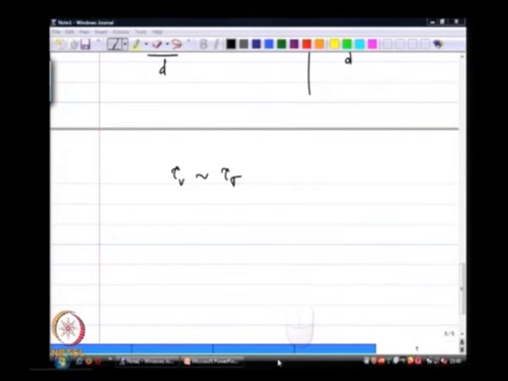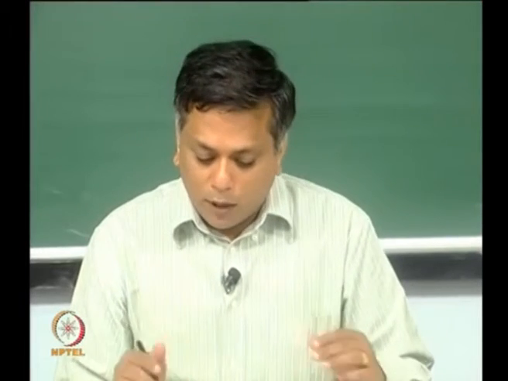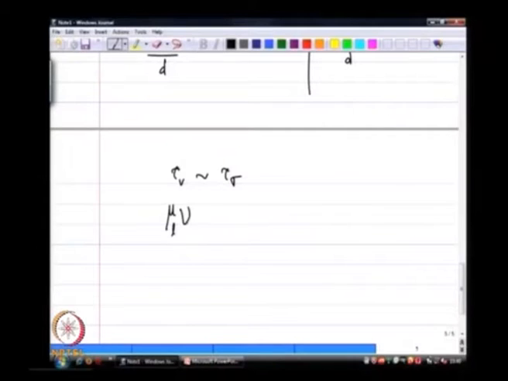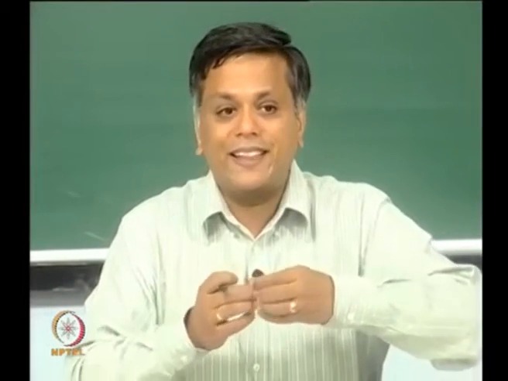Let me be clear. I am comparing this viscous stress to the surface tension stress. What I am trying to say is that the surface tension stress is essentially destabilizing the drop because of the oscillations that it is creating.